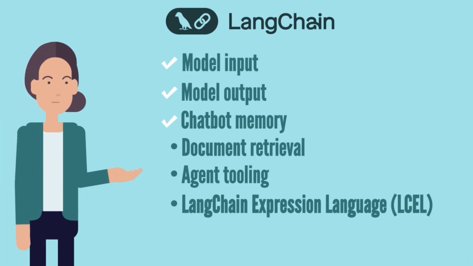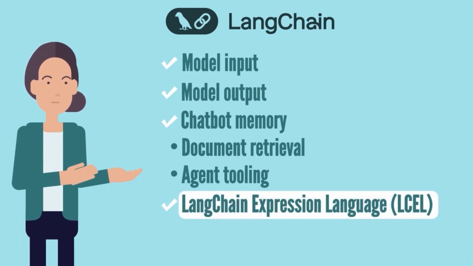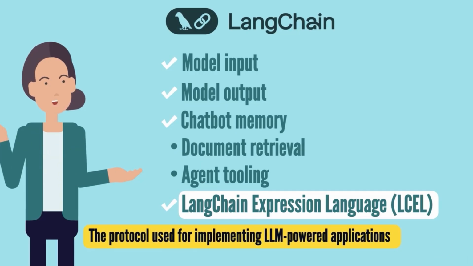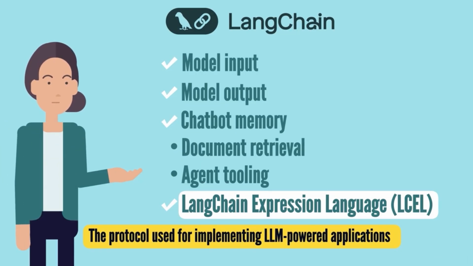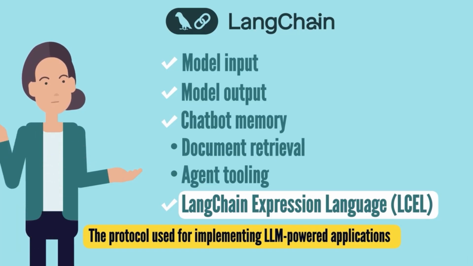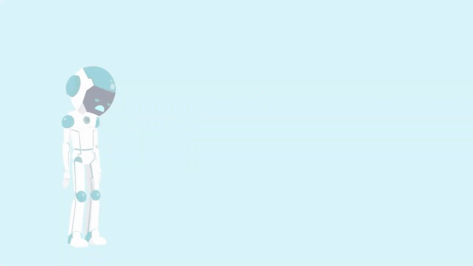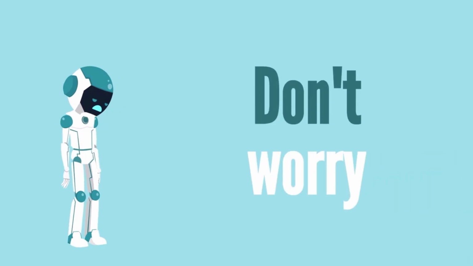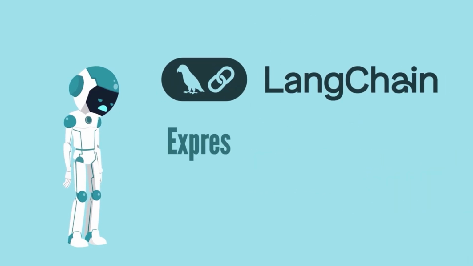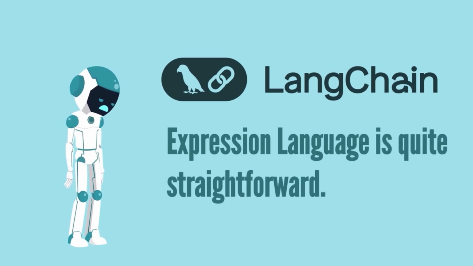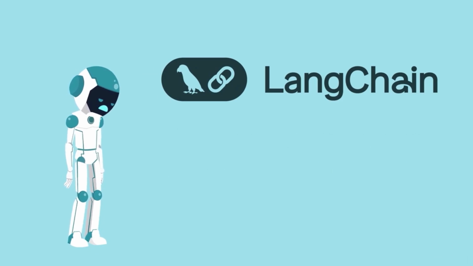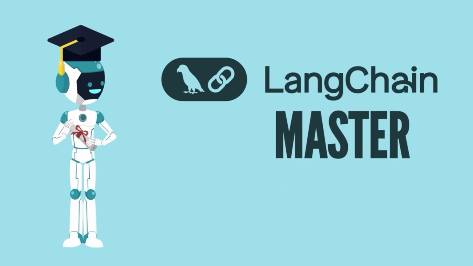Once we've covered all the essentials regarding model inputs and outputs, we arrive at an intriguing topic in our journey, the LangChain expression language, which, recall, was the protocol used for implementing LLM-powered applications. This is an important topic because it builds the foundations necessary for progressing the rest of the course. Don't worry if this seems daunting at first. I assure you that the LangChain expression language is quite straightforward. As you proceed with the course, I'm confident you'll soon become a LangChain master.